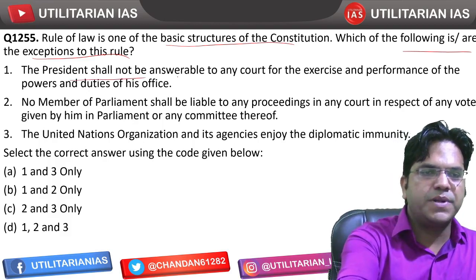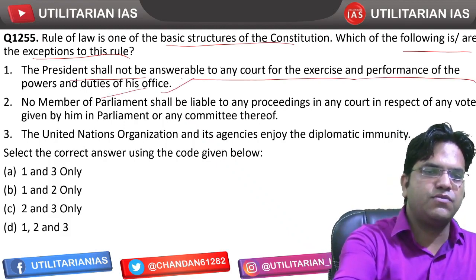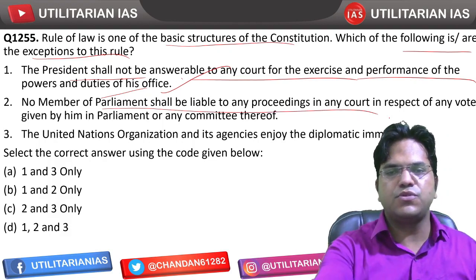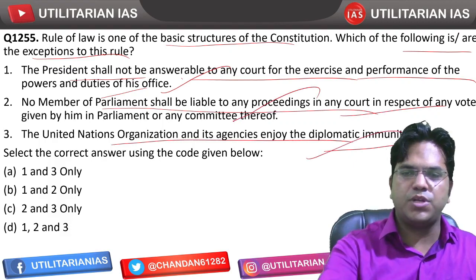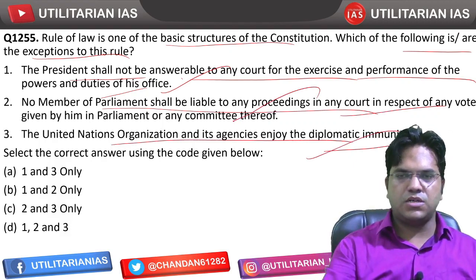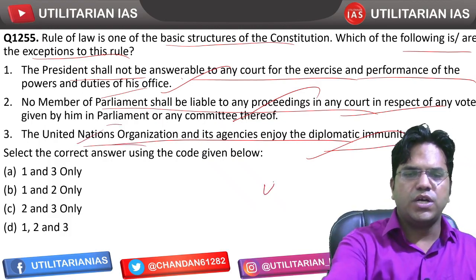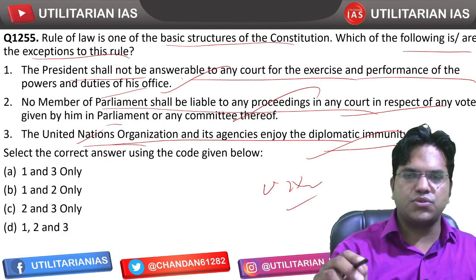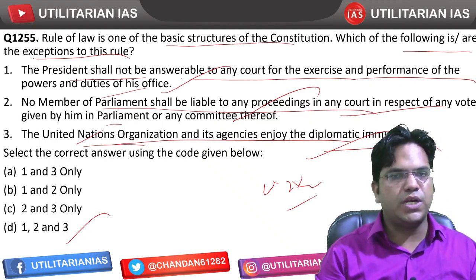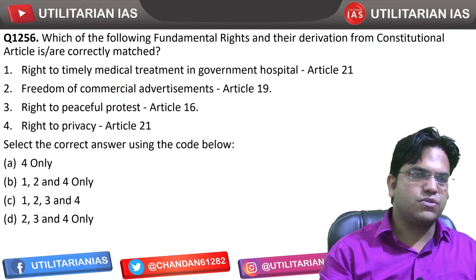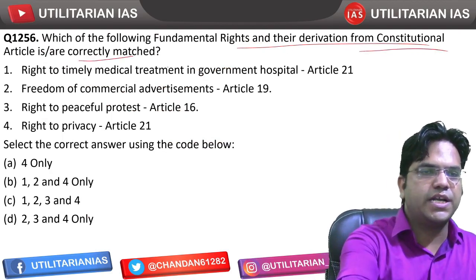The President shall not be answerable to any court for the exercise and performance of powers and duties. That's correct. No member of Parliament shall be liable to any proceeding. That's correct. The United Nations Organization and its agencies enjoy diplomatic immunity. That's correct. Ambassadors, councillors, all these people enjoy immunity, right? And the United Nations Organization, UNO also, right? So all three statements are exceptions to the rule of law or right to equality, that is Article 14.